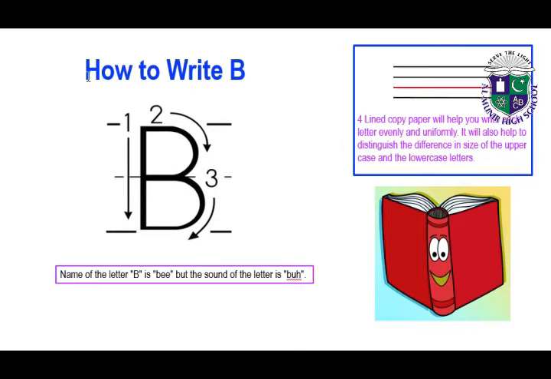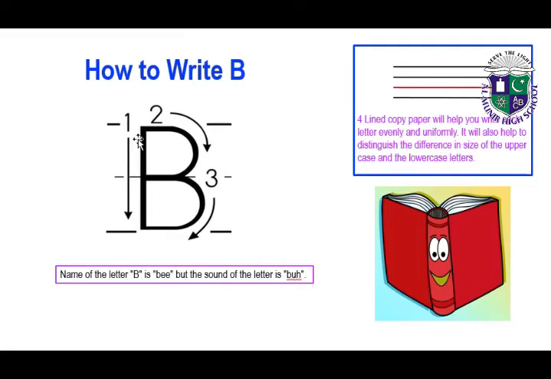Okay, how to write B? 4-lined copy paper will help you write each letter evenly and uniformly. It will also help to distinguish the difference in size of the uppercase and the lowercase letters.